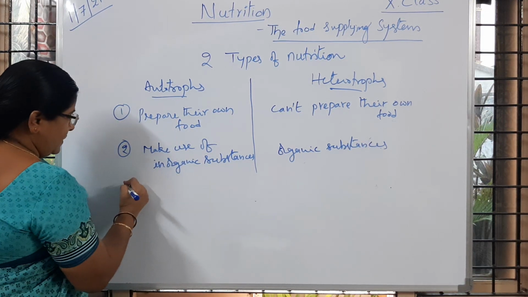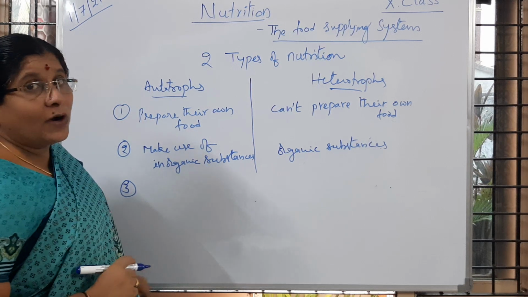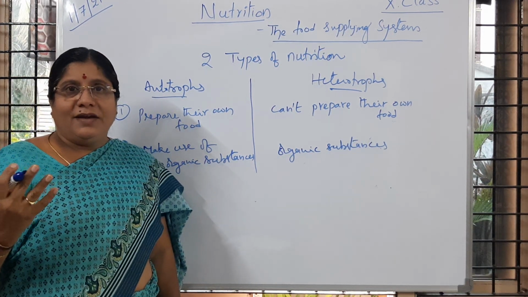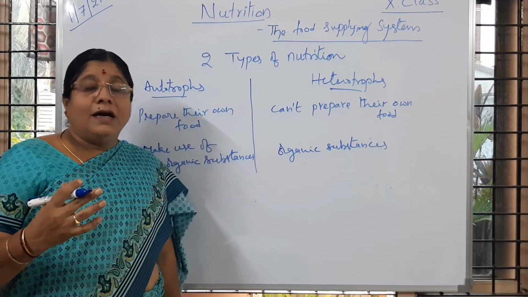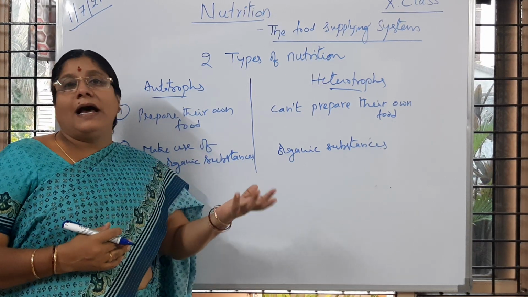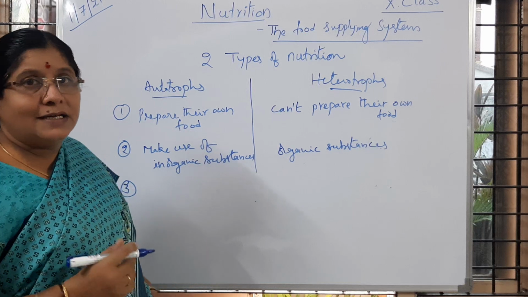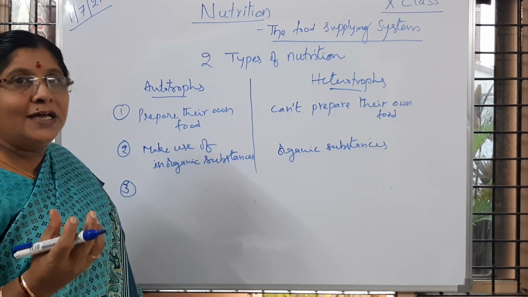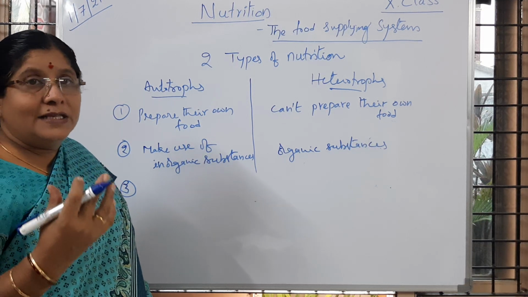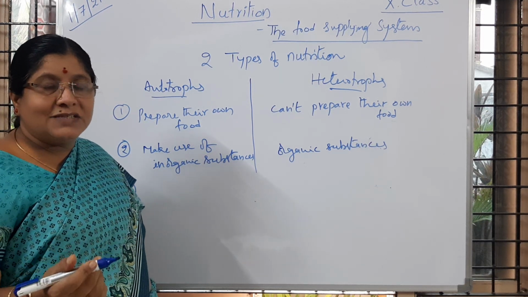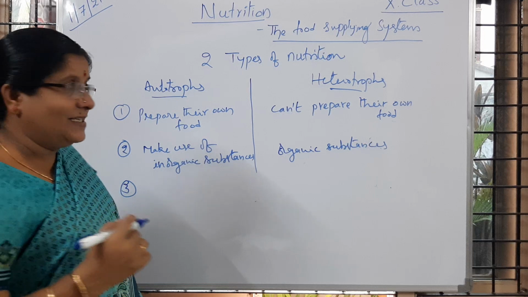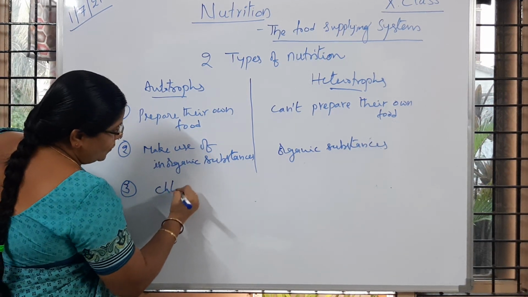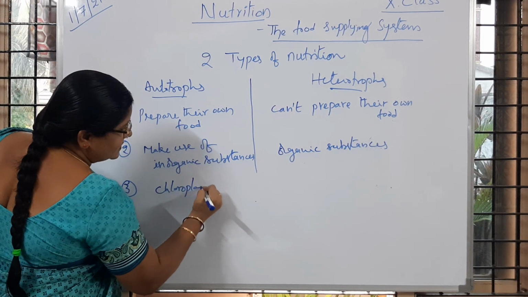Then here in autotrophs, some of the cell organelles are involved. So what are those cell organelles? You have learned different types of cell organelles in 9th class. The cell organelle which helps in preparing food and takes part in the very important life process, photosynthesis, is the chloroplast.